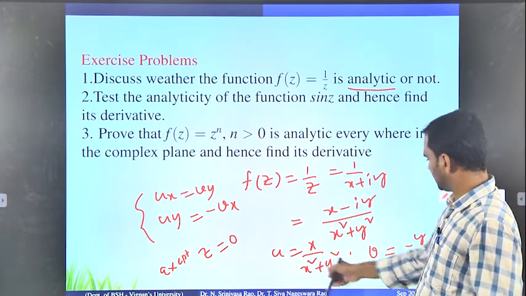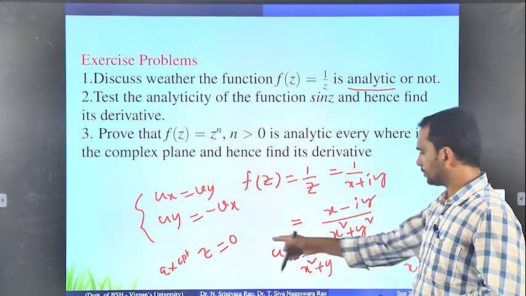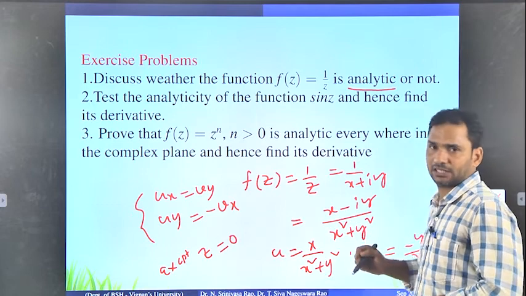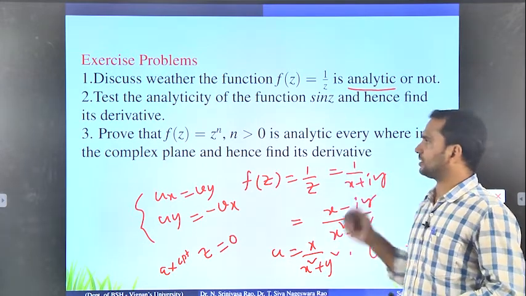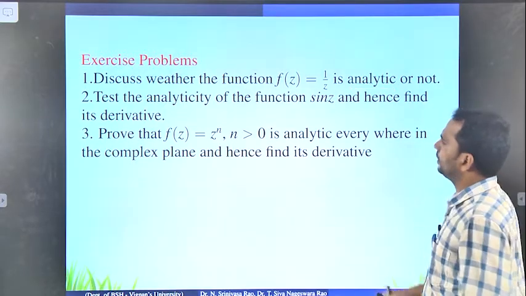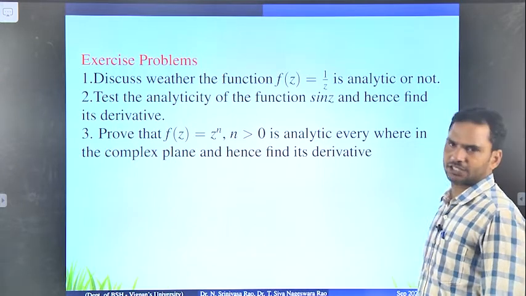So why? Because the denominator is not defined at z equal to 0. So z equal to 0 means x equal to 0, y equal to 0. Okay, so therefore you just check. This way you have to check for the first problem. Now the second problem: test the analyticity of the function sin z and hence find its derivative.